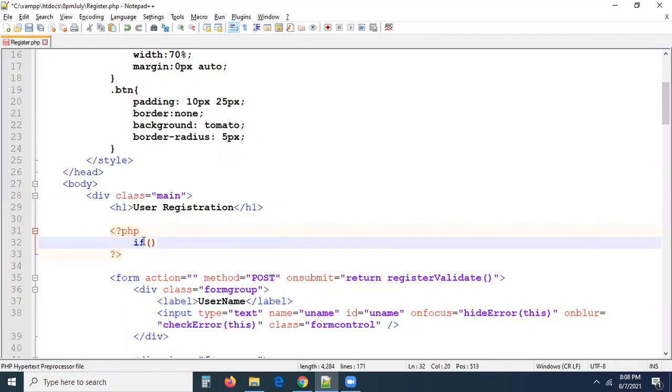Some of you may ask why I used the trim method. What is the purpose of trim? For example, I'm asking you to enter your name, and you entered it with some spaces. Will you want to save the name with spaces in the database? Is it a good idea?